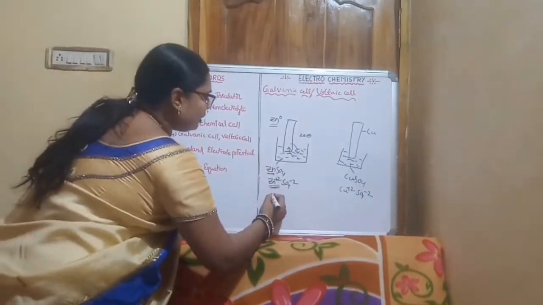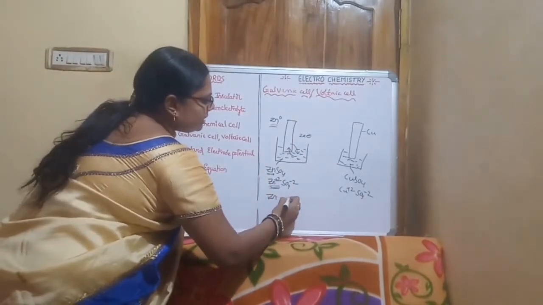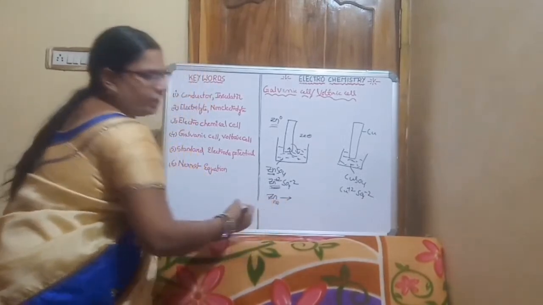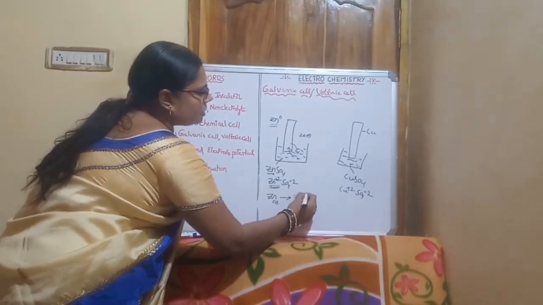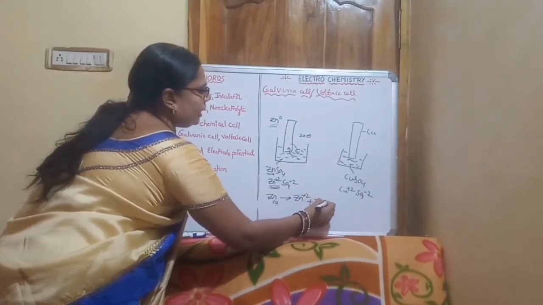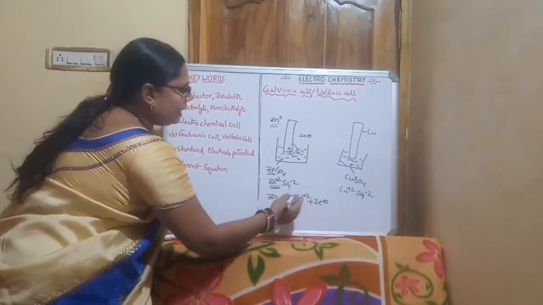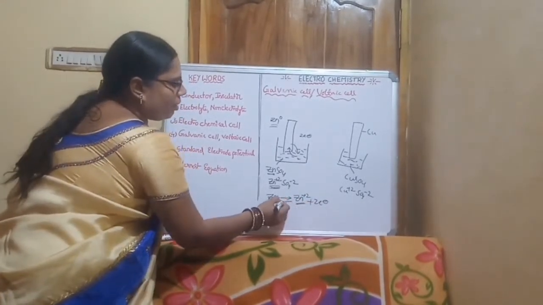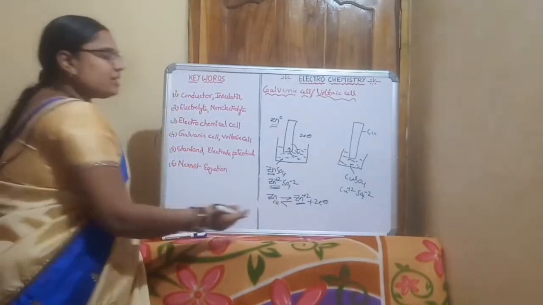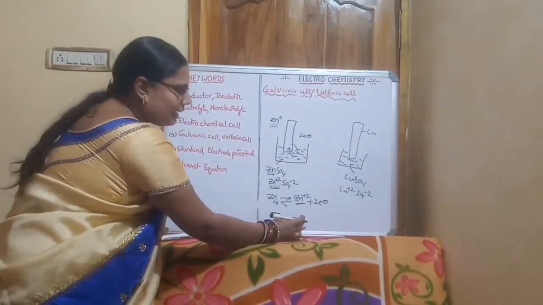Zinc in solid form loses 2 electrons and forms Zn plus 2, and Zn plus 2 takes 2 electrons and forms zinc. The reversible reaction occurs here.